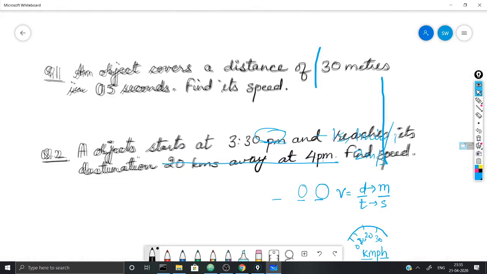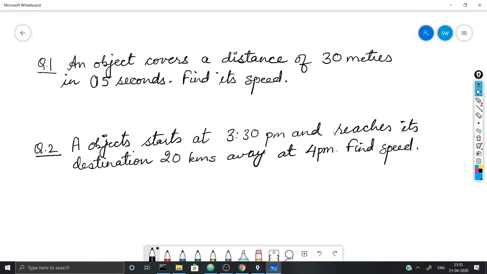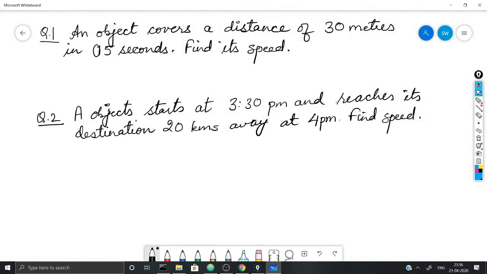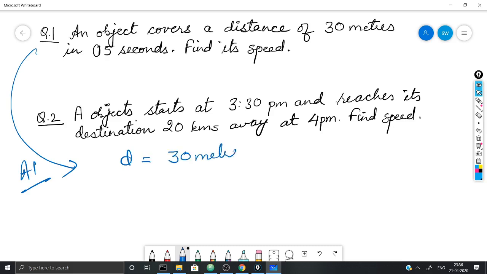The first question is, an object covers a distance of 30 meters in 5 seconds. Find its speed. So let us first write down the given. What is the distance traveled by the object? It is 30 meters. What is the time taken by the object?